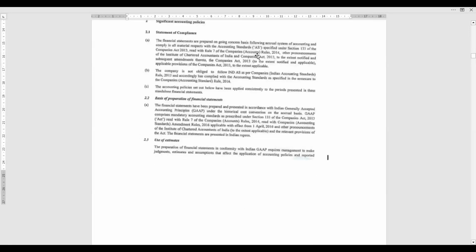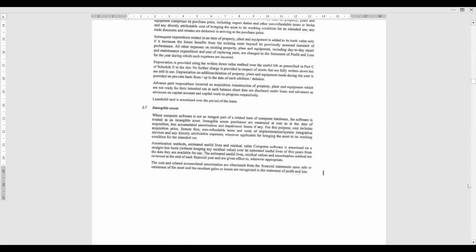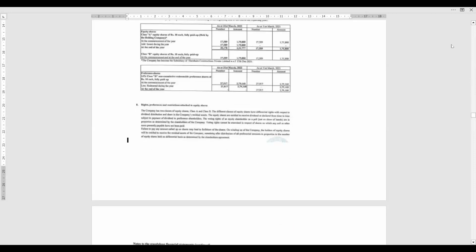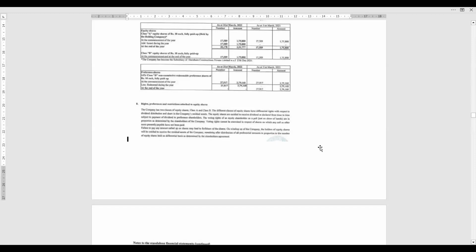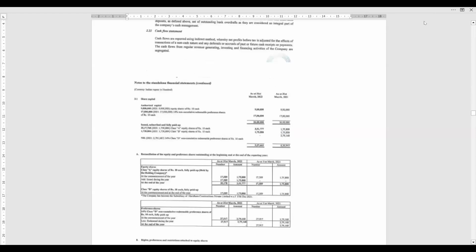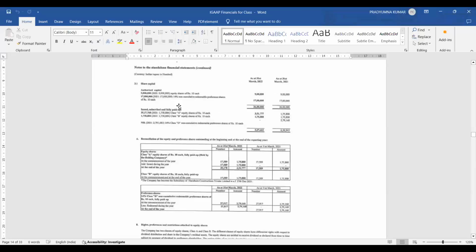I will zoom it. There is a glare because the downloaded copy itself is like that. So just bear with me. Yeah, of course, you are not able to see the numbers, but you are able to see the content.